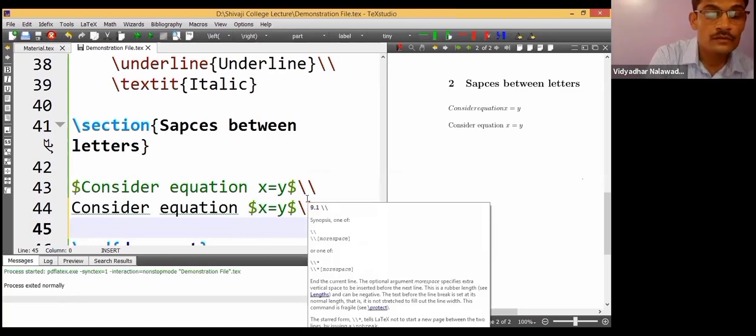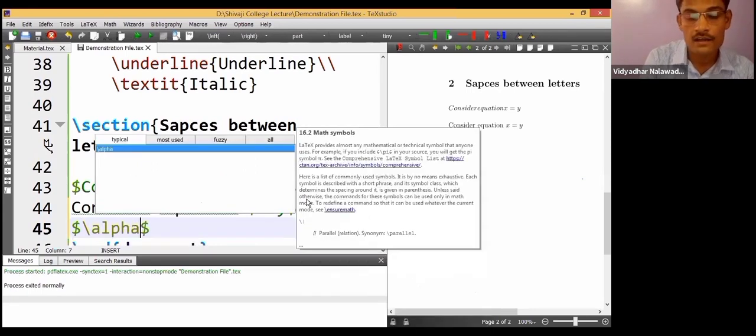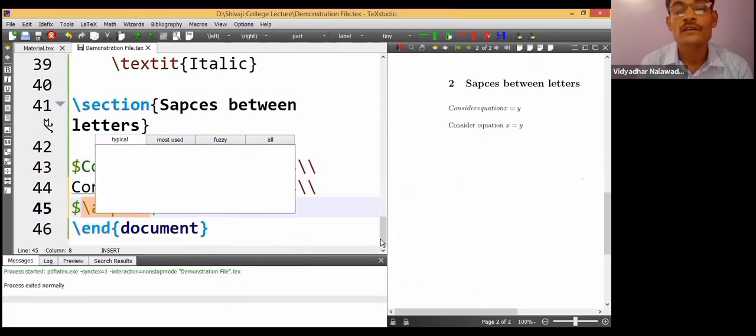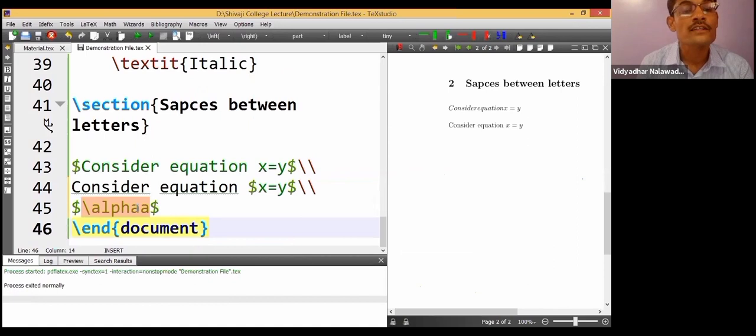Also, let me type alpha A. The command for alpha is \alpha. And if I type A right after it, it shows red because \alphaA is not recognized by LaTeX.